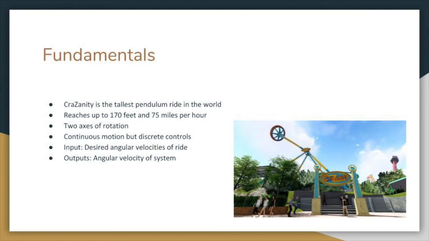The system has continuous motion, but the controls are discrete, since the controller is only active during certain intervals. We considered the input of the system to be the desired angular velocities of the wheel and the pendulum, and the outputs to be the current angular velocities of the system.